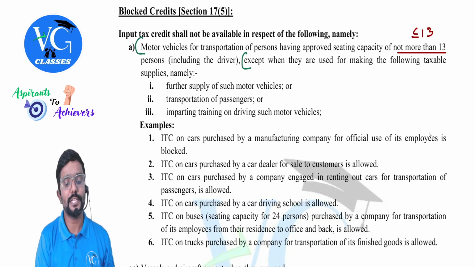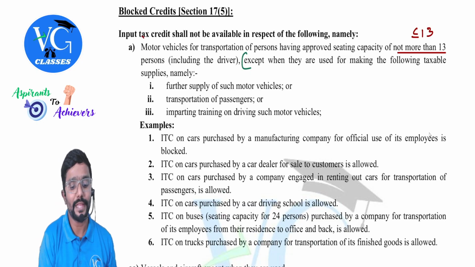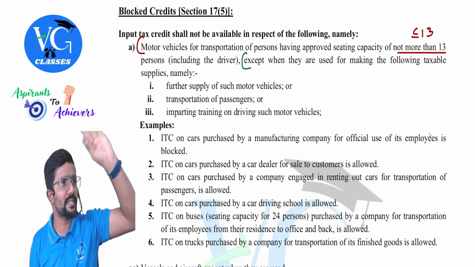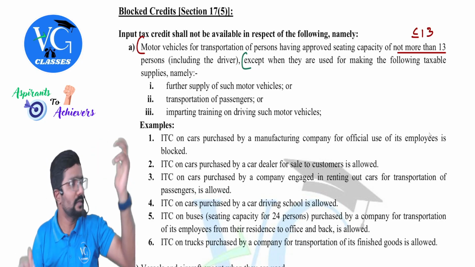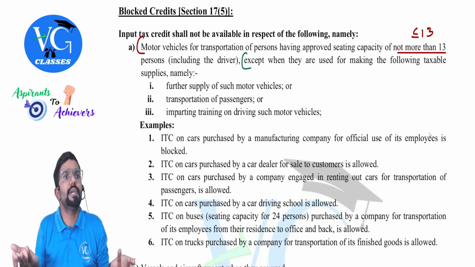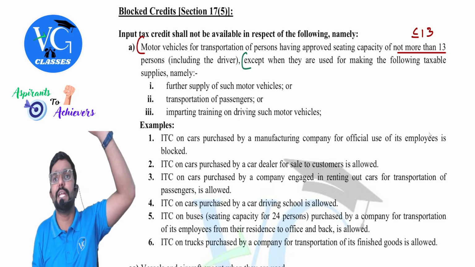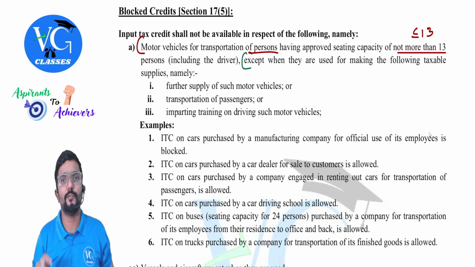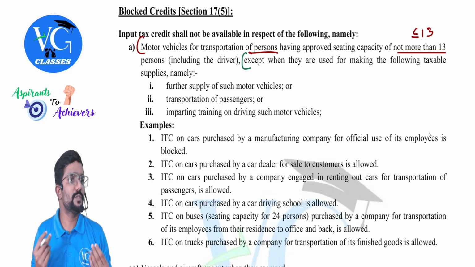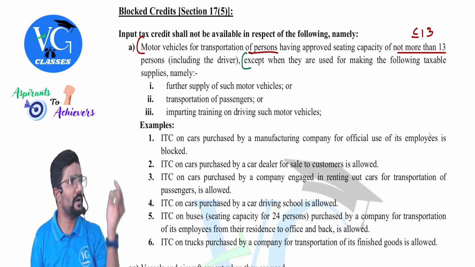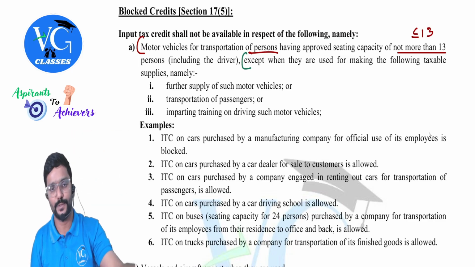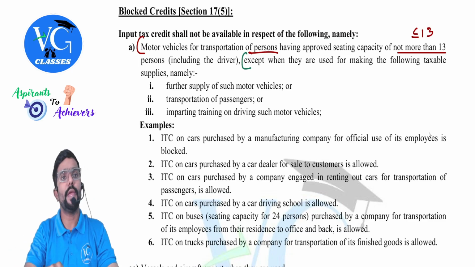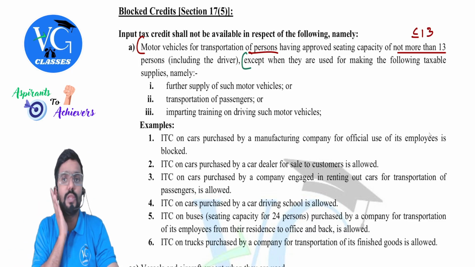Motor vehicle for the transportation of persons. Okay, that means for the transportation of goods is not covered here? No. So if motor vehicle is used for the transportation of goods, credit available? Yes. Simple. If anything is not covered here, credit is available, provided you satisfy all the conditions under section 16. Here they told only for the transportation of persons. So motor vehicle will be used for the transportation of goods also. Assume it is a truck or lorry. Is credit available? Yes. Having seating capacity of not more than 13. Okay. That means less than or equal to 13.